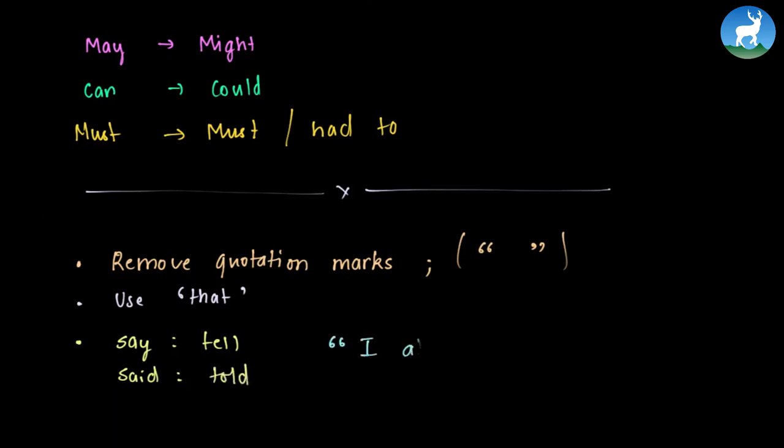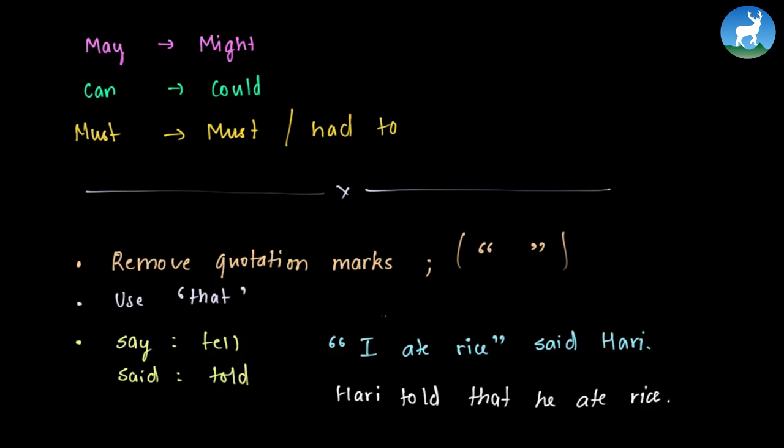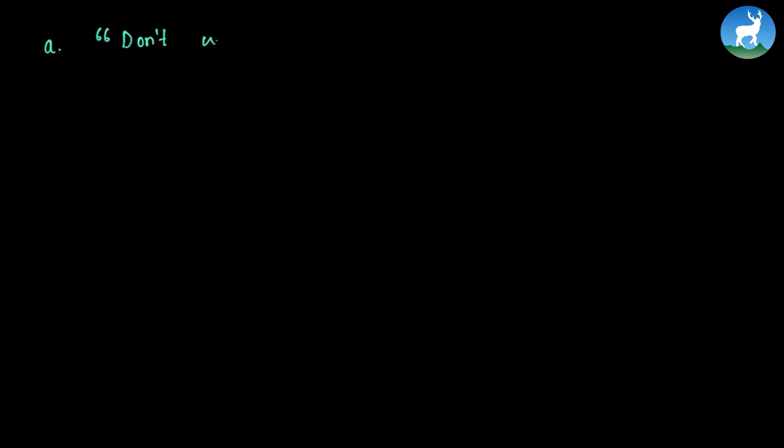For example, I ate rice, said Hari. So we can say Hari told. Now use that. He ate rice. So here Hari is referring to himself with this I, and we convert it to he because Hari is a boy when we convert it to reported speech. And then because it's said here, we write told and we remove the inverted commas and it's converted. Now we shall go through the exercise. It is very simple.